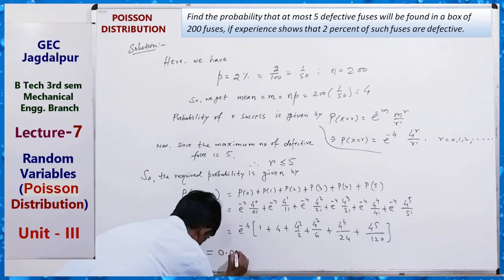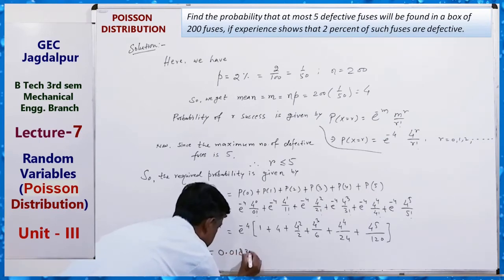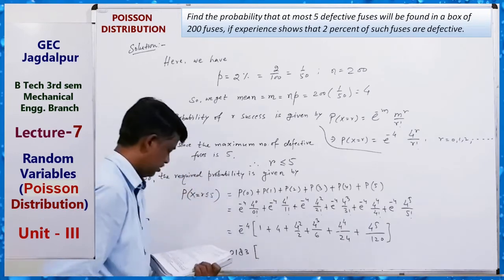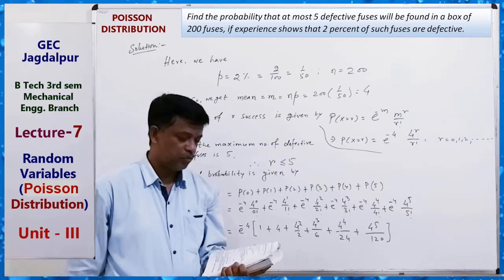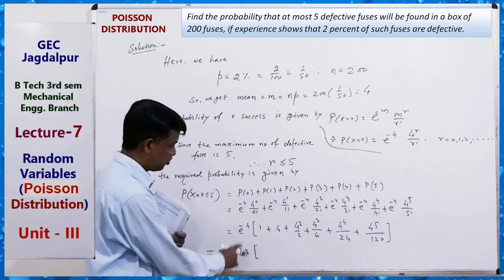Point 183. Okay. 0.0183 is the value of e to the power minus 4.